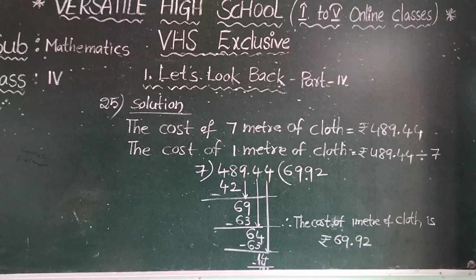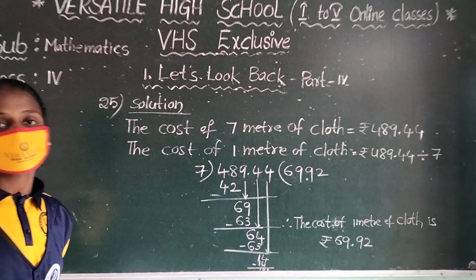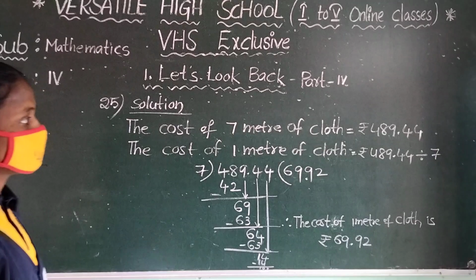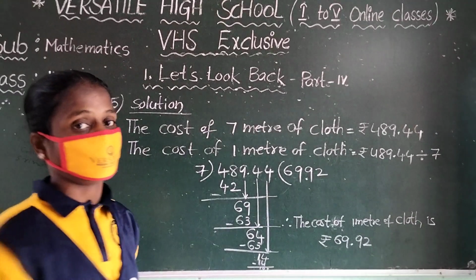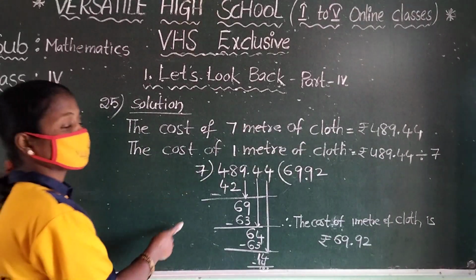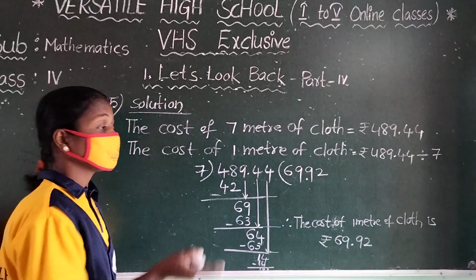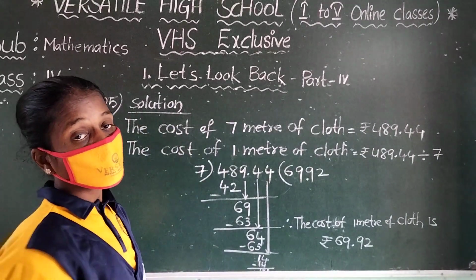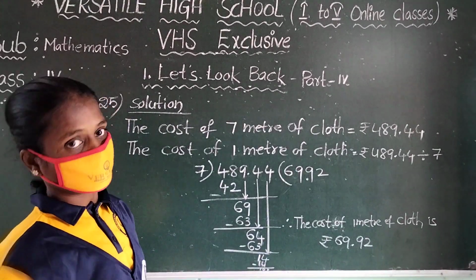Children, note it fast. You just observe what we take here, multiplication or division. Here only division. Why? Because we want only 1 meter of cloth. In the previous problem we took multiplication. Why? Because we wanted the cost of how many tickets? 3 tickets cost.